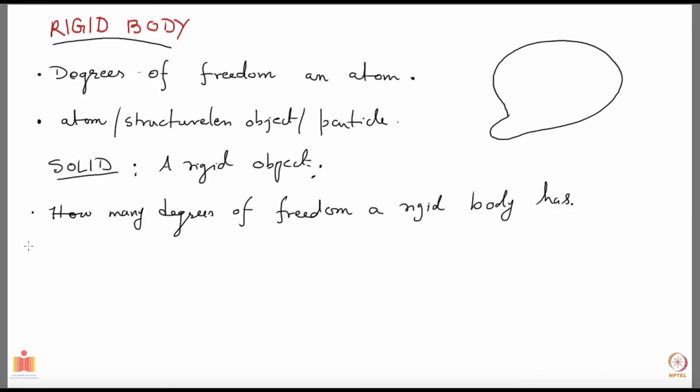There are many ways in which you can do this, and I'm going to do it in the following manner. Suppose this is the rigid body which is given to you, the one which is marked here. The way I'm going to count the degrees of freedom for this rigid body is by building it up from scratch. So I'm going to assemble all the points which are in there.